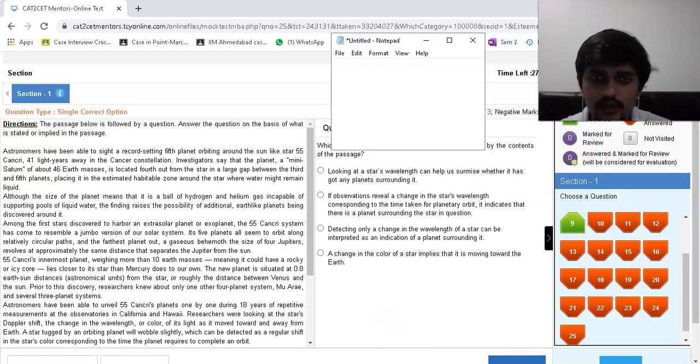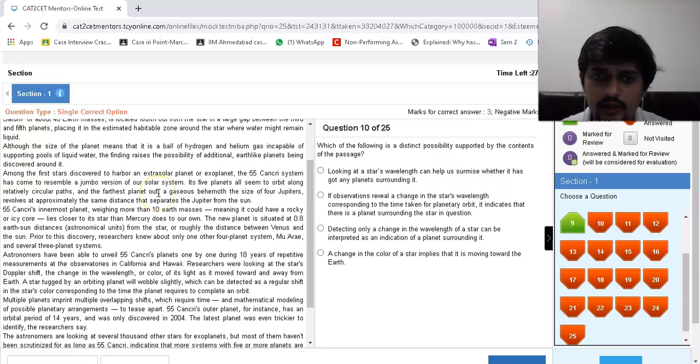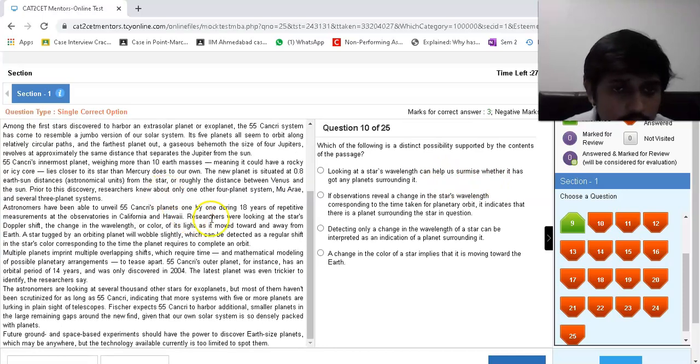How many are there? There is 7 to 11. Now I'm on 10. Which of the following is a distinct possibility supported by the contents of the passage? Looking at the star's wavelength can help us surmise whether it has got any planets surrounding. No, there was a point. Researchers were looking at stars, the Doppler shift. Changing the wavelength of color in light. Move away, right? Corresponding to the time taken for the planet indicates that there is a planet surrounding.